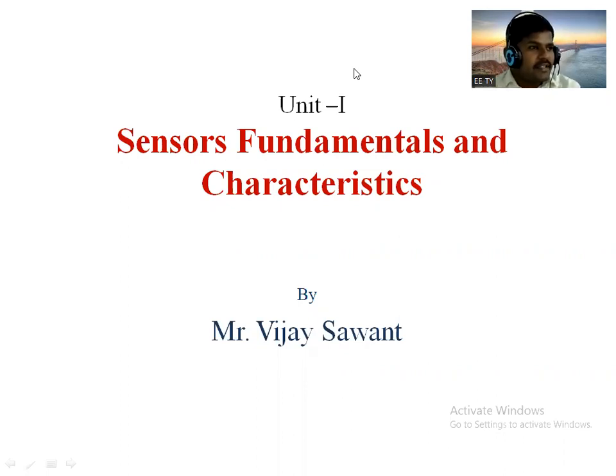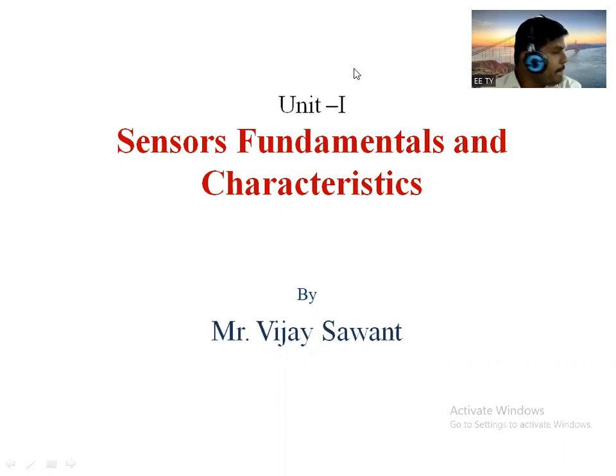Again, we discussed the location of the sensor by understanding one block diagram. The location of the sensor may be intrinsic or extrinsic. In extrinsic location, the sensor senses the surrounding stimulus, or a stimulus outside the system, so the stimulus is sensed by extrinsic location at the input side of the system.